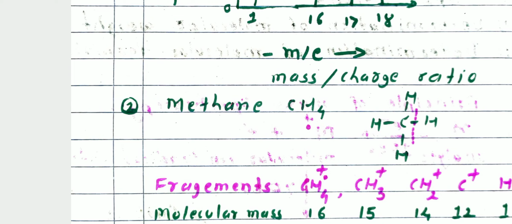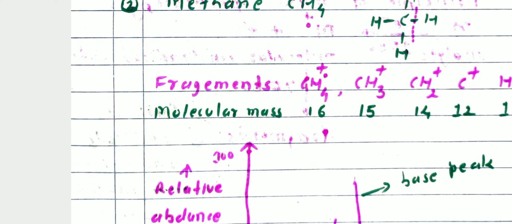Suppose this molecule is methane, CH4, one carbon atom and how many hydrogen atoms? Four. This structure is called methane. When the methane molecule is subjected to mass spectroscopy, it shows the fragment CH4+, where the dot indicates a radical. It is also called the molecular ion or parent ion.